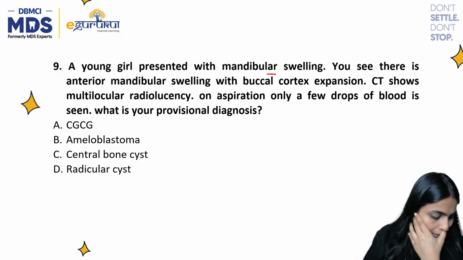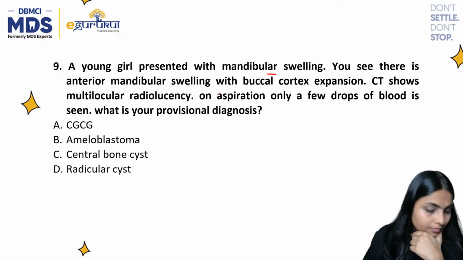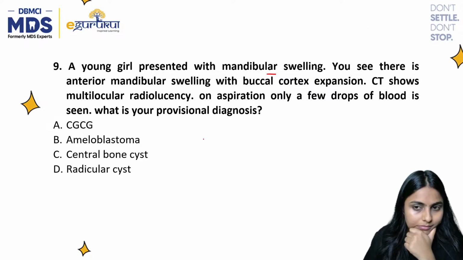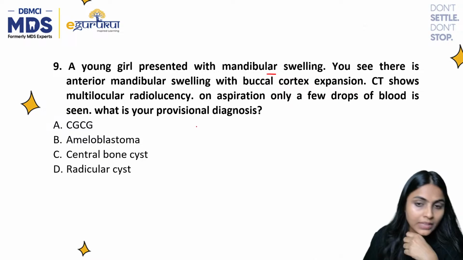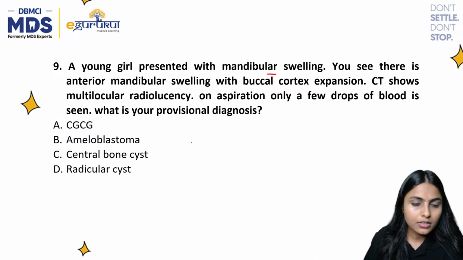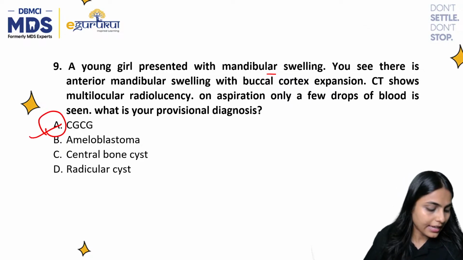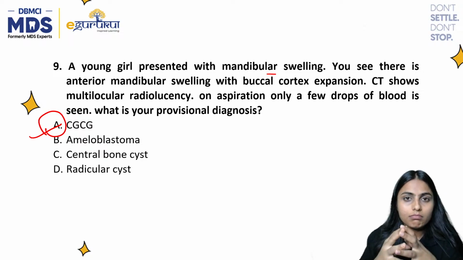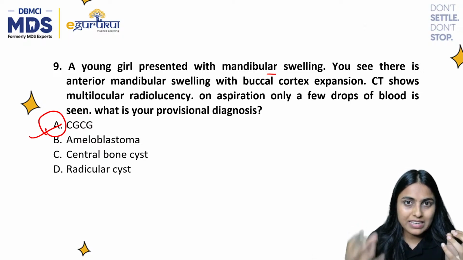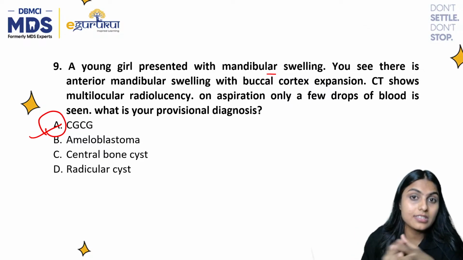Okay. One answer. Yeah, good. Most of you have answered correctly. It is CGCG. Option A is correct. What are the main presenting signs of this CGCG?